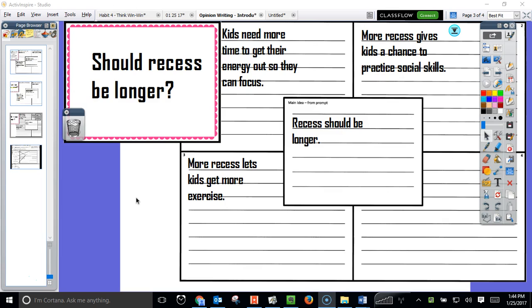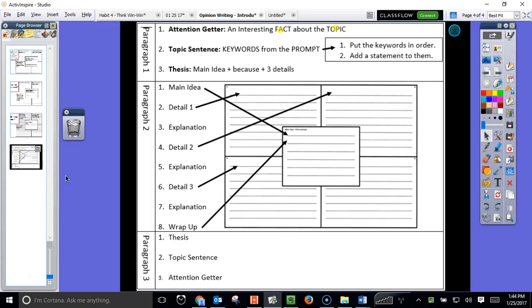So we're going to start with a prompt we've already done, and I'm going to refer to a note sheet that I passed out to all the students. So if you have yours at home, great. If not, I'm going to be showing it to you so you can refer back to the one that you received in class later on. So let's start with this prompt. Should recess be longer? And I'm going to pull out my note sheet and start there.